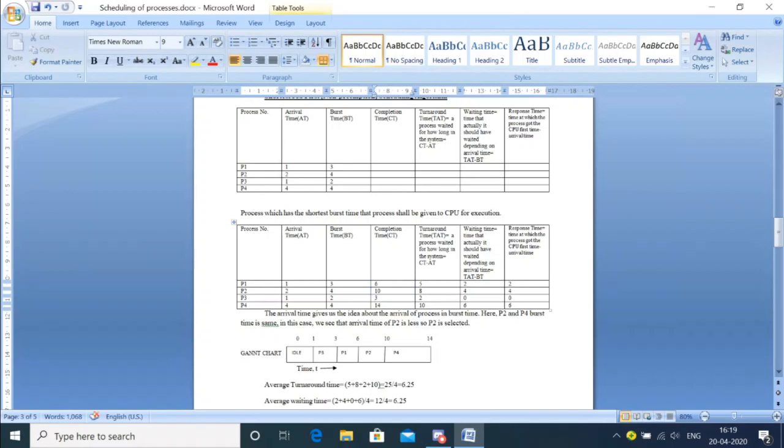Then I'll find the turnaround time. I've already given the formula: completion time minus the arrival time. So 6 minus 1 is how much? 5. Then 10 minus 2 is how much? 8.